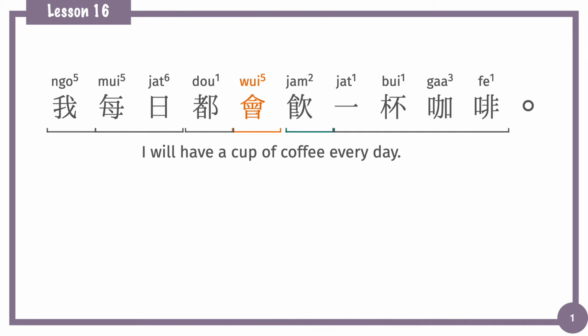Here is not talking about future action. It's talking about the daily habits that we have. So in this situation, we will also use 會 to mark it.